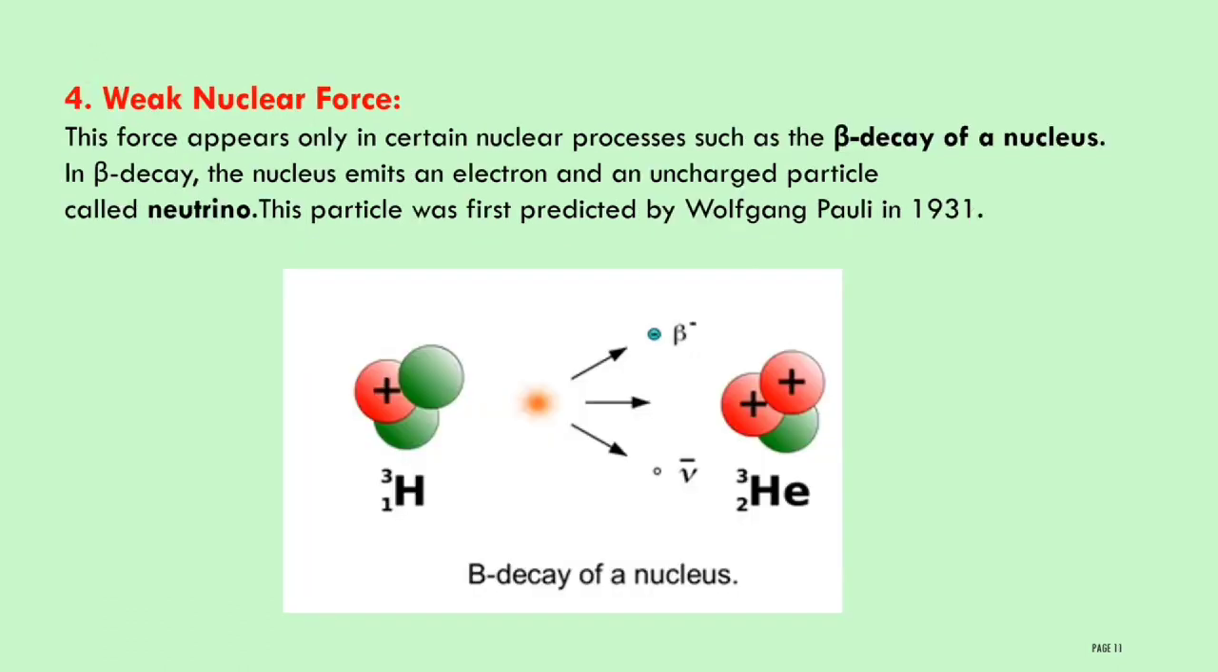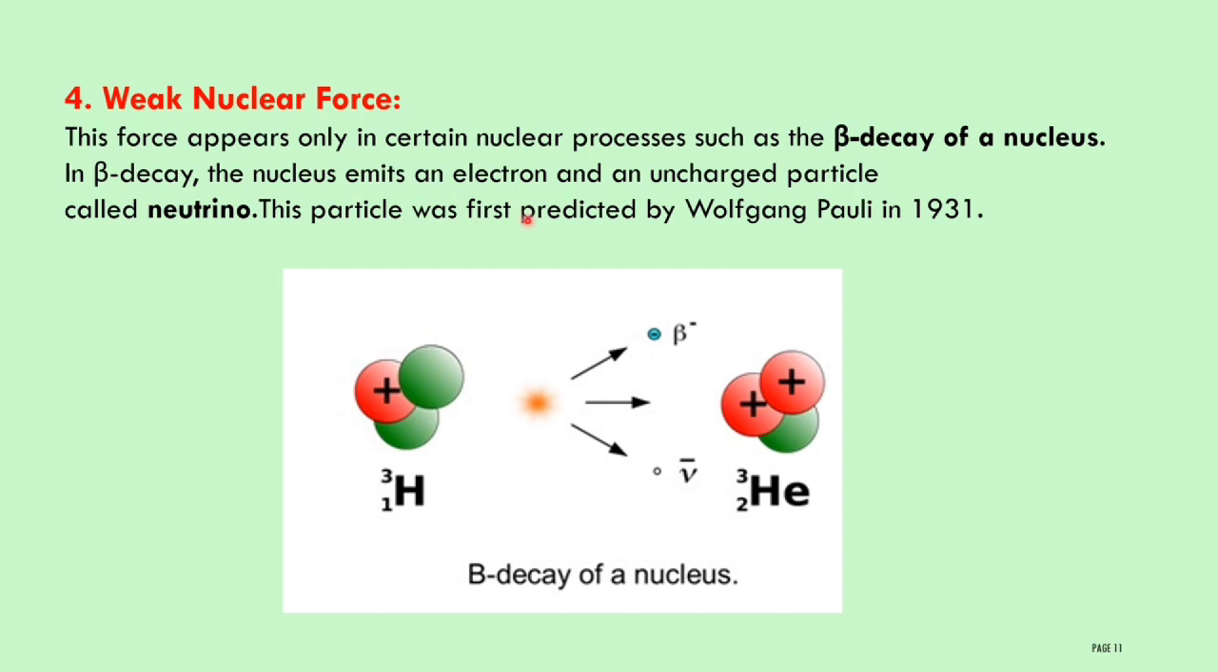Let us discuss the fourth fundamental force in nature, the weak nuclear force. This force appears only in certain nuclear processes such as beta decay of a nucleus. When beta decay of a nucleus takes place, you can observe the weak nuclear force. What is meant by beta decay? In beta decay, the nucleus emits an electron and an uncharged particle called a neutrino. These particles were first predicted by Wolfgang Pauli in 1931.